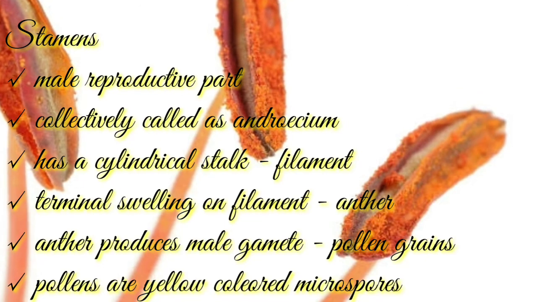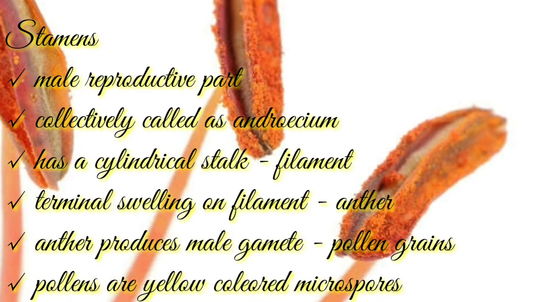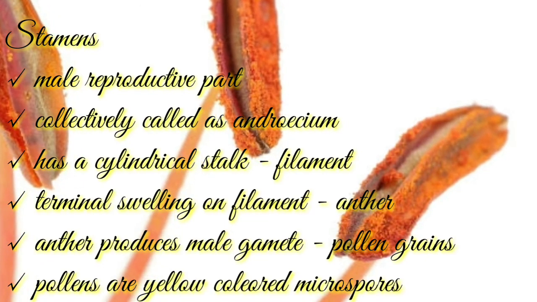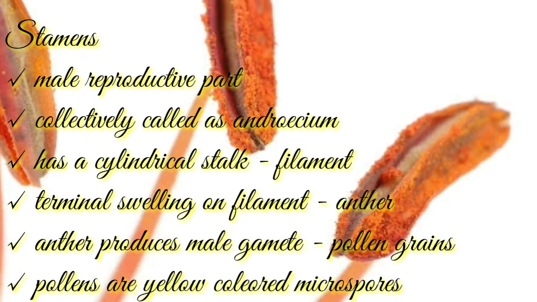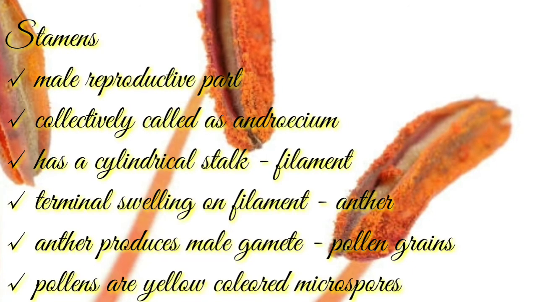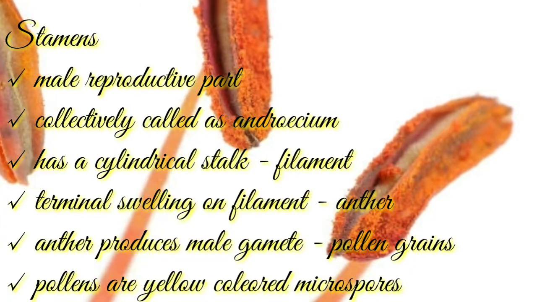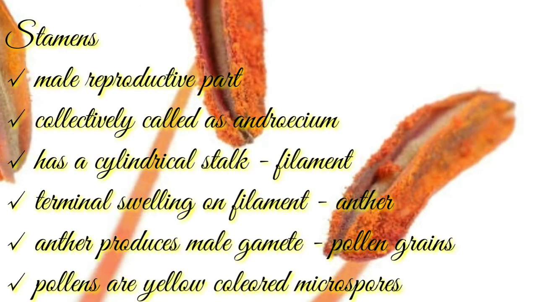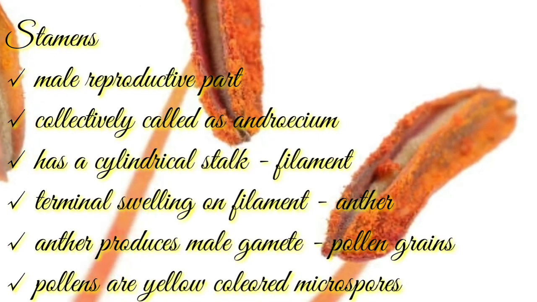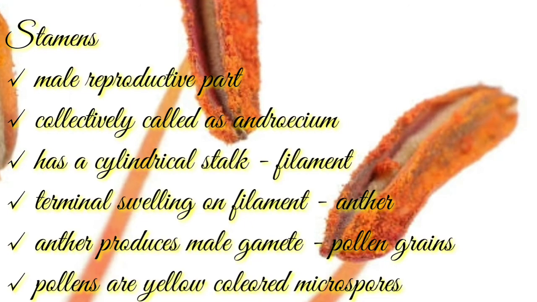This anther produces the male gametes called pollen grains. They are yellow colored microspores which take part in fertilization after successful transfer, that is pollination.